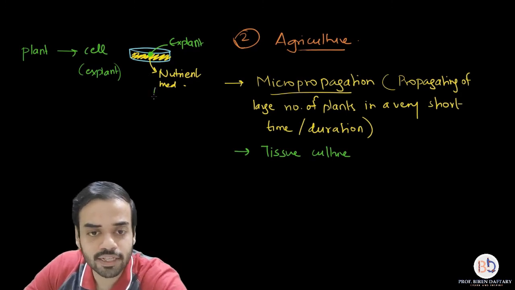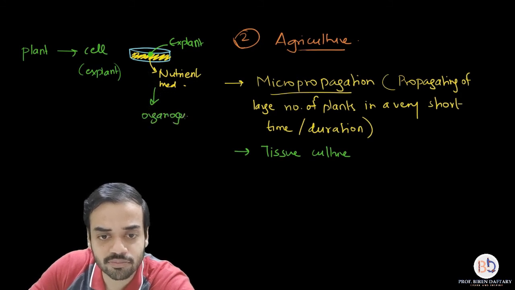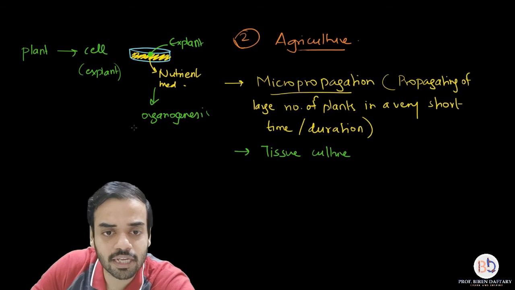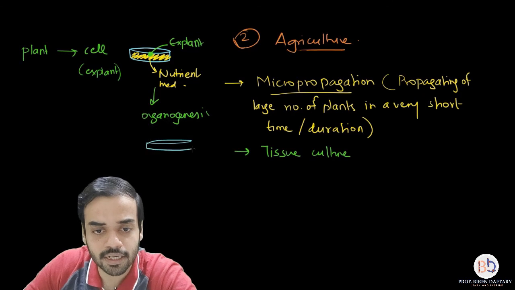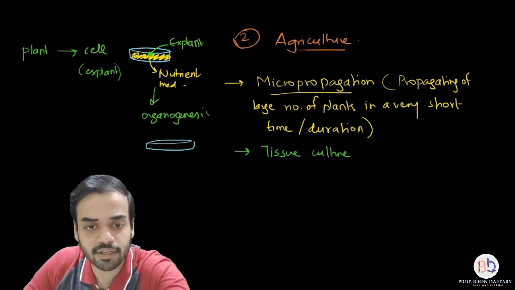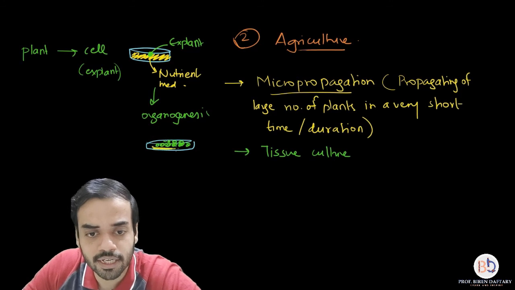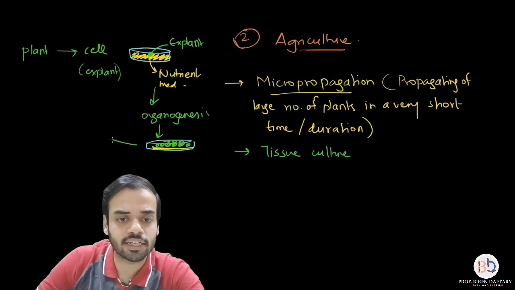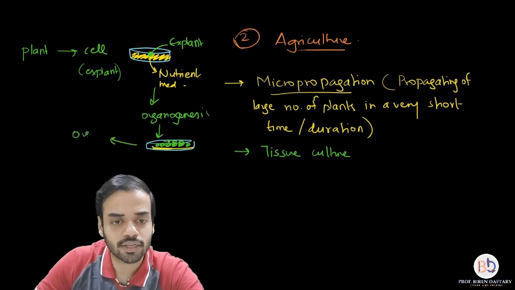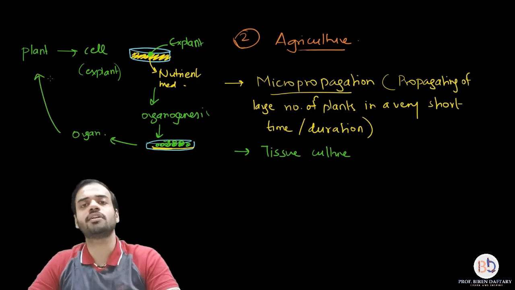This step will give rise to something which is called organogenesis. Organogenesis means that these cells will keep on dividing and they will form a tissue. So let me draw it over here. This is your Petri plate, right? And inside this Petri plate, now I have got many cells which I have formed. They have just divided. And obviously the nutrient medium is present, and this is called organogenesis, and later on this will give rise to an entire organ. And that can again later on give rise to a plant. So this is called tissue culture technique.